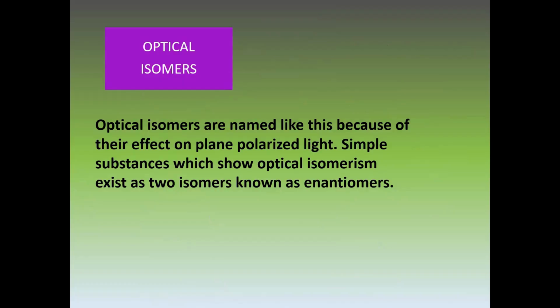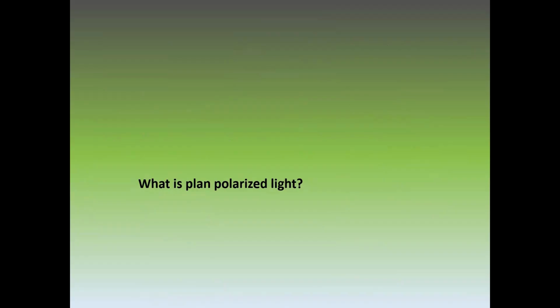Now we will discuss optical isomerism. Optical isomers are named because of their effect on plane polarized light. Simple substances which show optical isomers exist as two isomers known as enantiomers.